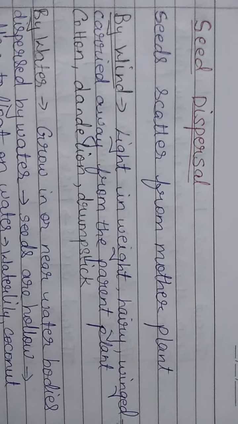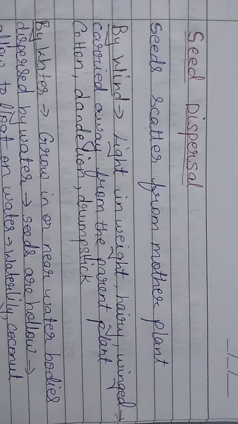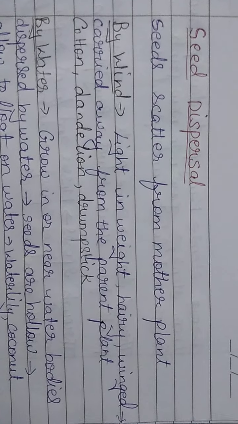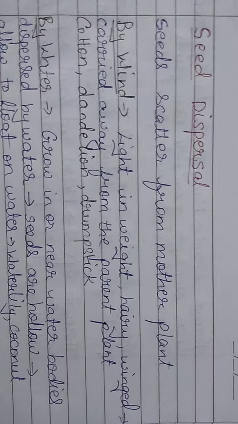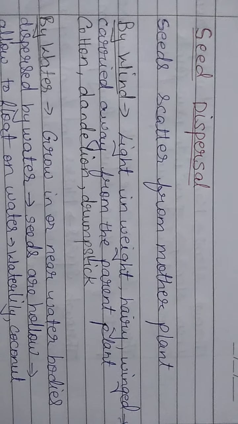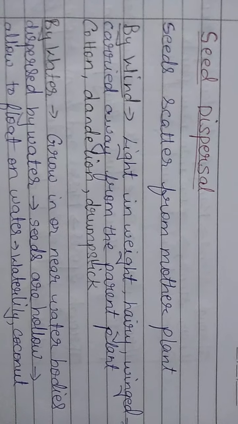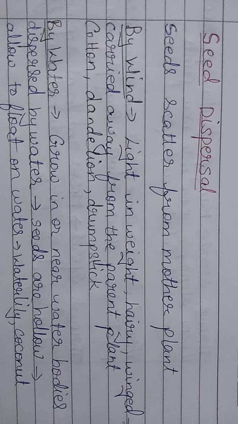Now let us see how seeds are dispersed. What is seed dispersal? Seed dispersal means seeds are scattered from the mother plant, from the parent plant. Seeds are carried away through various sources. So let us see how seeds get scattered from the parent plant.